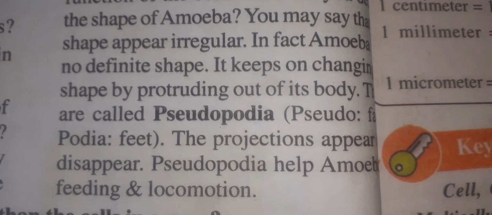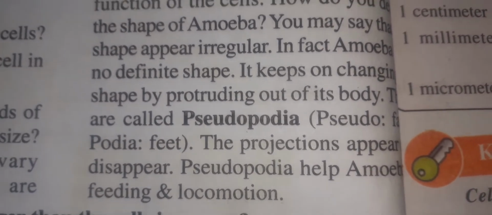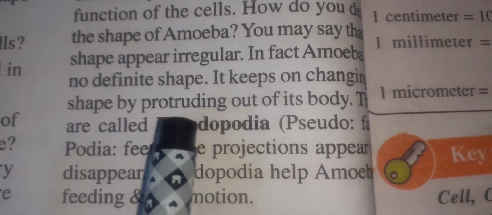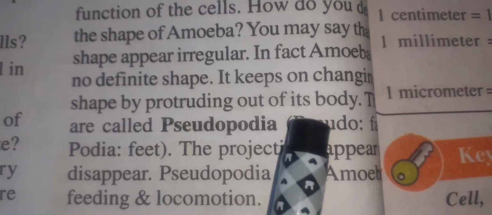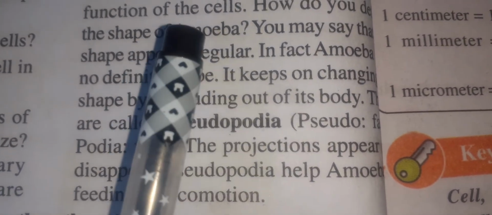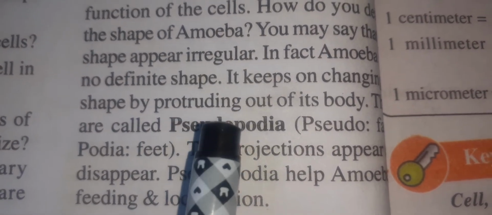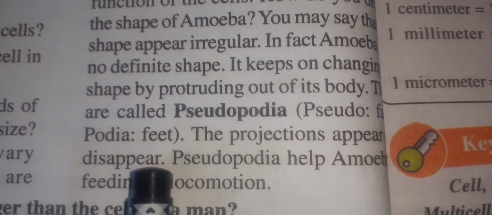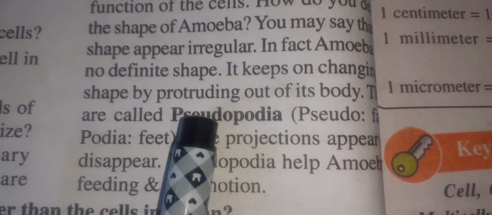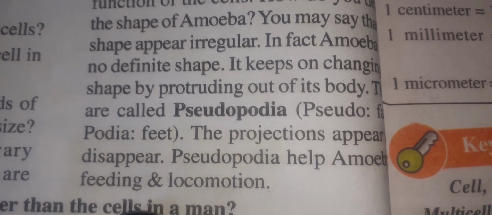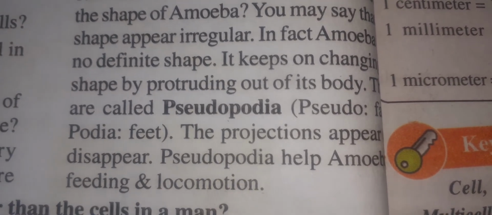These projections are called pseudopodia. Pseudo means false, podia means feet. With the help of pseudopodia, the amoeba changes its body shape. This projection appears and disappears. Pseudopodia help amoeba in feeding and locomotion.